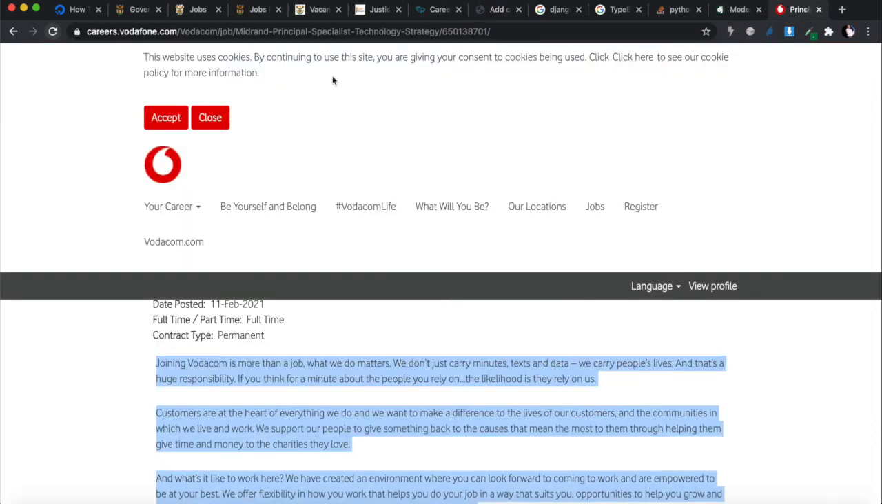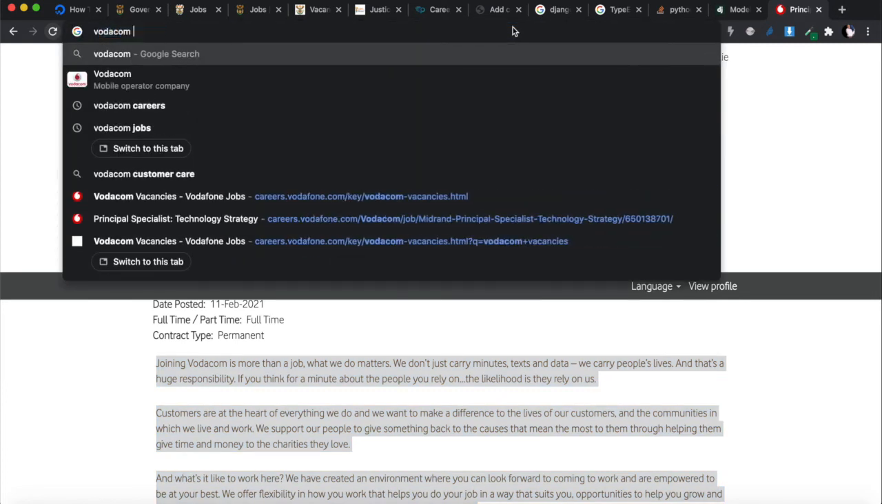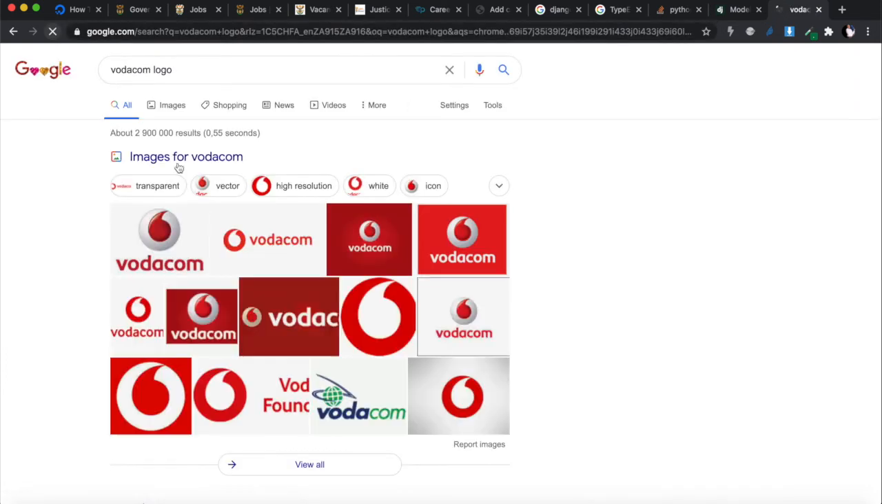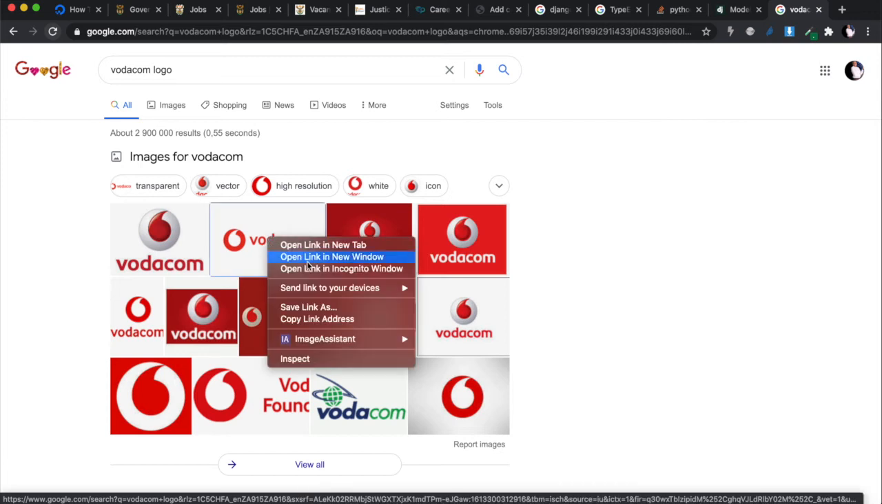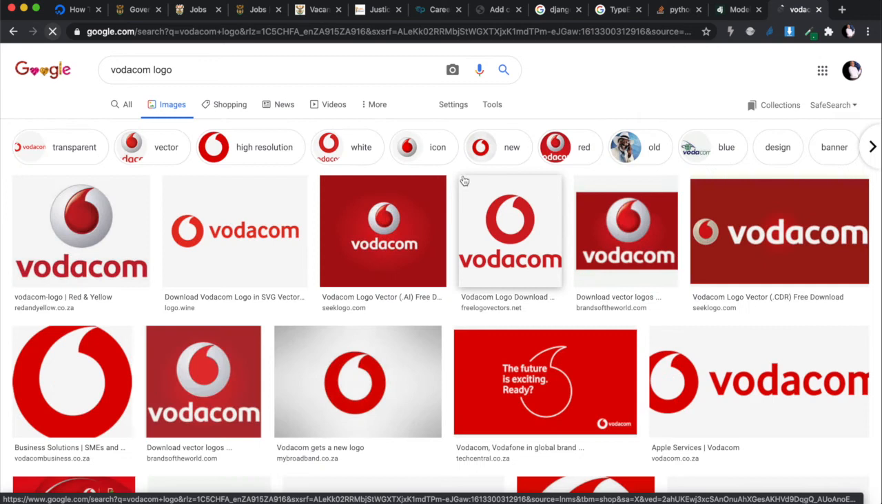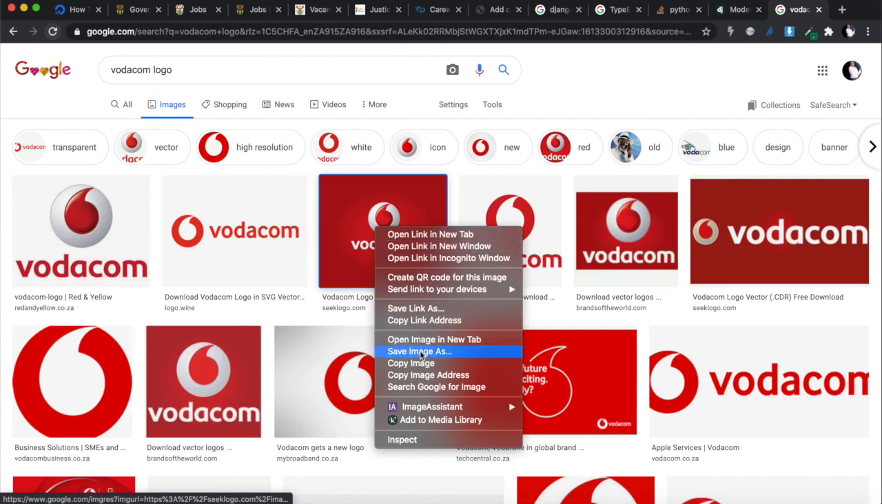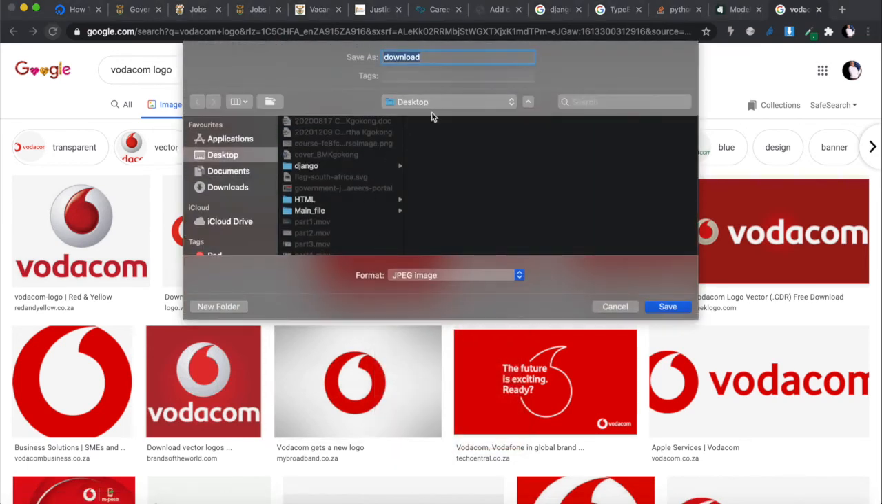Okay, then I want the Vodacom logo. All right, so let me search for it. Vodacom logo. You'll see a couple of them. Which one looks good? I don't know, this one. Okay, save. No, can I go into images and look for something specific? Maybe that one is a good one. Square logo. All right, save image as, let's see, Vodacom.